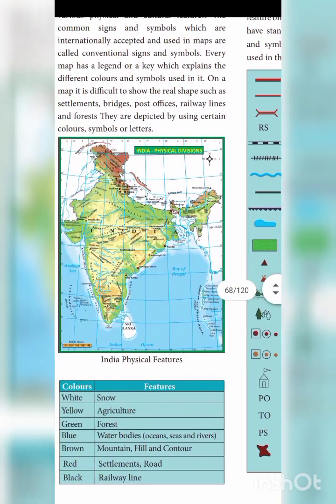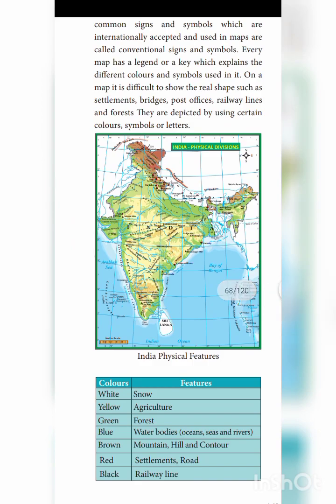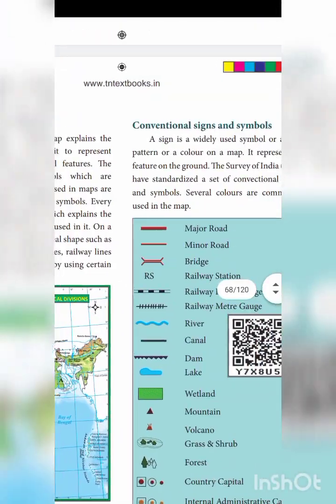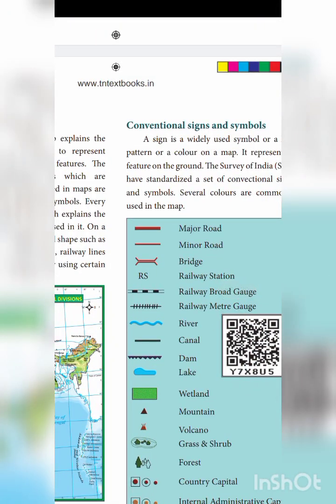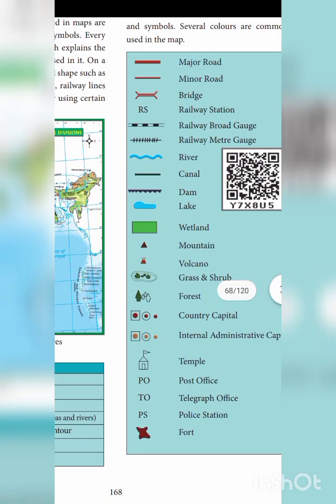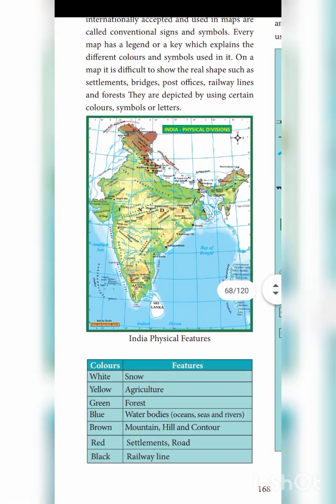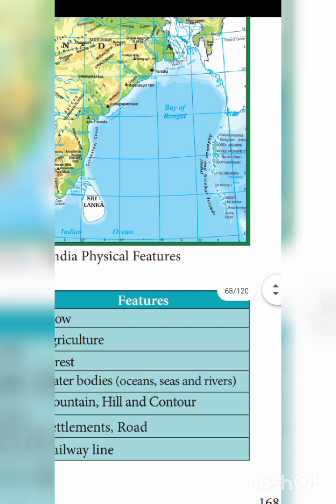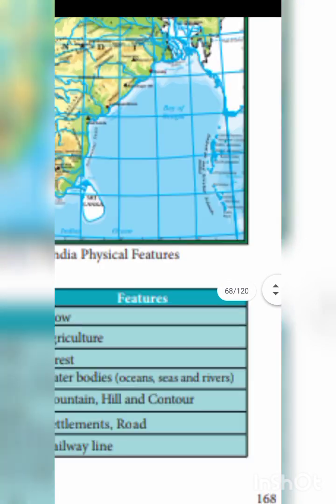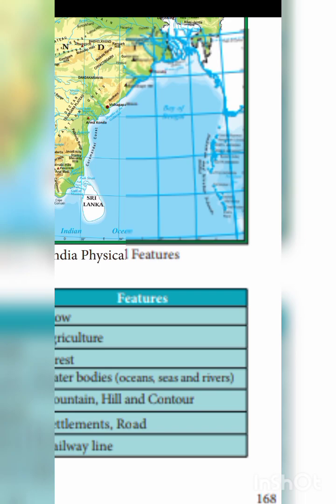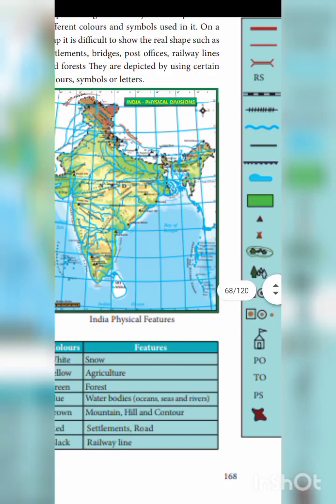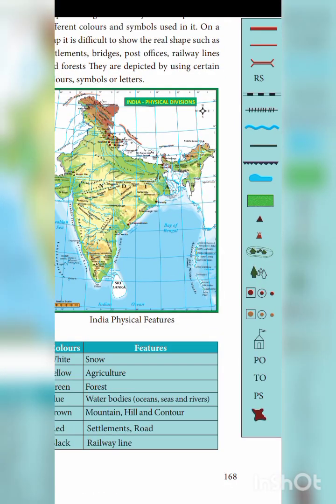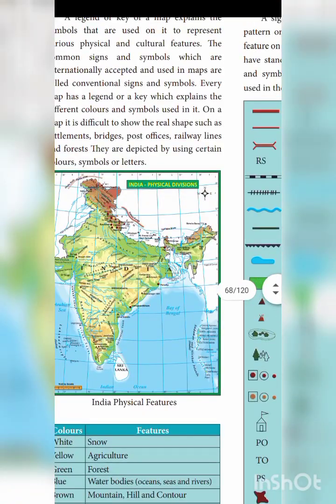And you see this is the key and legend, conventional signs and symbols. In a corner, left or right, you will see the legend, but it is not there in this map. Just refer to the atlas, there you will have the legend.